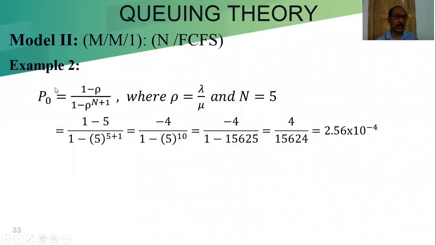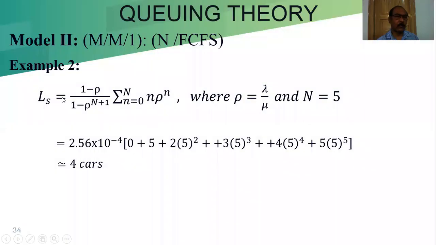Now we calculate P0, because with P0 we can find the LS. So from this calculation, P0 is 2.56 into 10 to the power minus 4, and we can calculate the LS. This part we know, 2.56 into 10 to the power minus 4, and for this part, if we calculate term by term, n equal to 0 to N is 5, so here there are six terms. After calculating this, we can say approximately this is equal to 4 cars.